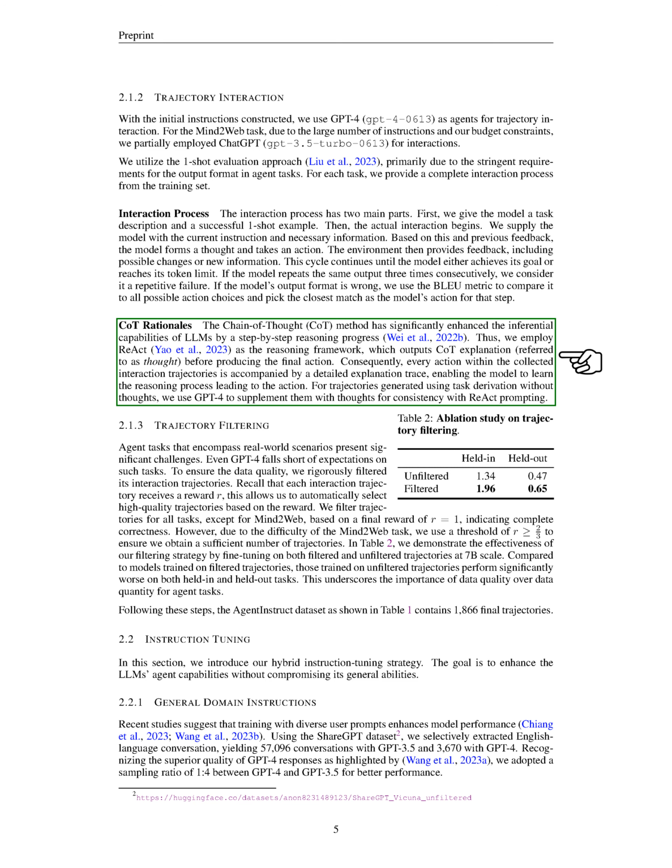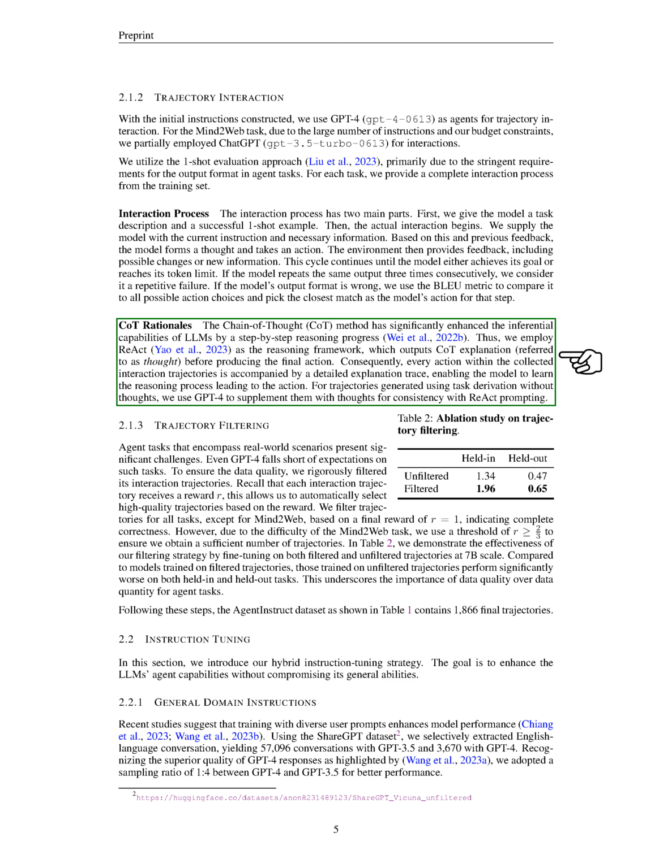We've developed a hybrid instruction tuning strategy to improve the agent capabilities of LLMs without compromising their general abilities. Recent studies suggest that training with diverse user prompts enhances model performance. Using the shared GPT dataset, we selectively extracted English language conversations, yielding 57,096 conversations with GPT-3.5 and 3,670 with GPT-4.